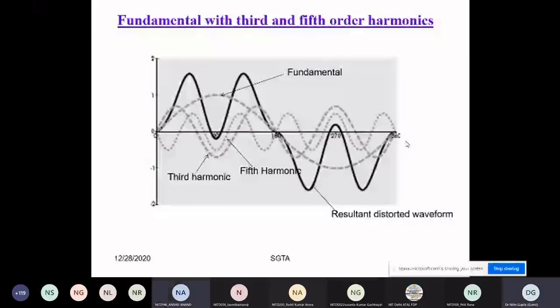Definitely it will affect the waveform, because when the third harmonic and fifth harmonic come into the picture, they all have their own magnitude, so definitely the magnitude will be increased.